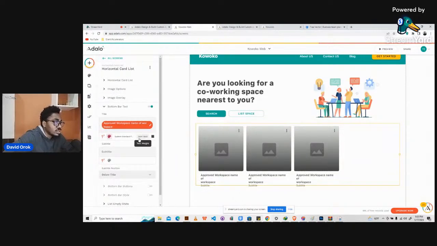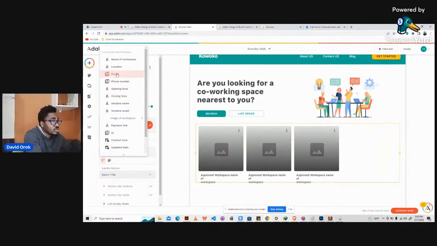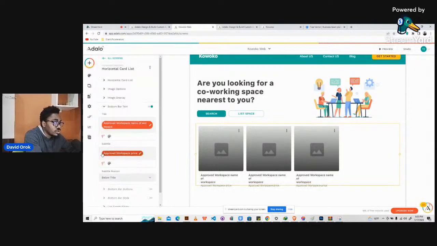Then let's reduce the font size. It doesn't allow us to reduce the font size. Not so cool. Okay, the subtitle will be the price, right? Let's use the price. We'll click on the magic text and say price. Remember to put your dollar symbol in front, right?